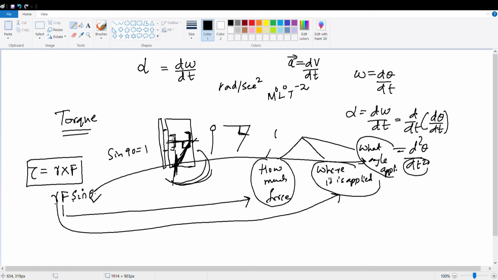Next, how much force you are applying, and where you are applying it. If you are applying from here, obviously you will get lesser torque. Why? Because R is the distance from the axis where it is attached. The distance here is lesser than the distance from here to here. So the R here is larger than the R here. Is it clear?